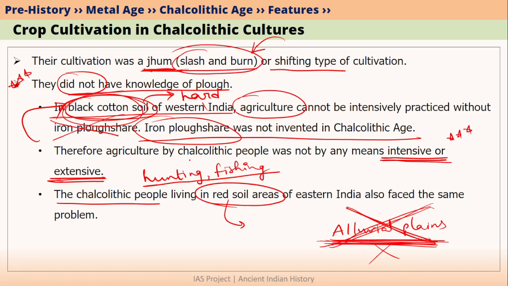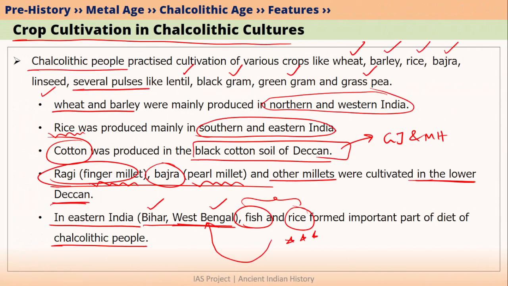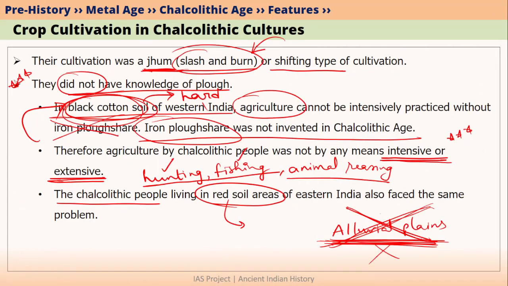So Chalcolithic people were dependent on hunting, fishing and animal rearing for their food. However, they also practiced agriculture. If we talk about the crops that were grown by them, then they grew all these crops. So this is about the cultivation of crops that was done by Chalcolithic cultures in India. In the next lecture, we will talk about animal rearing and some other features of Chalcolithic cultures like pottery and artistic works.